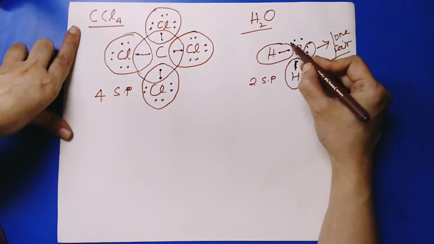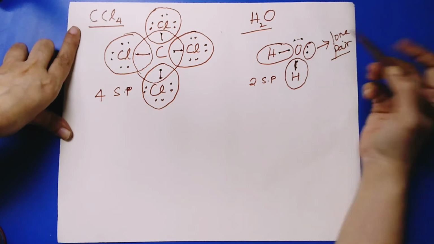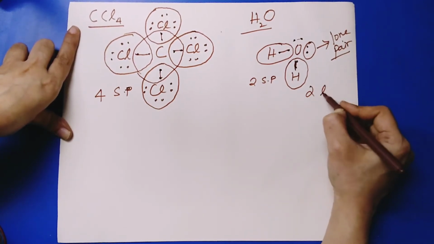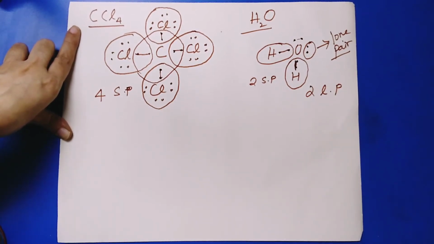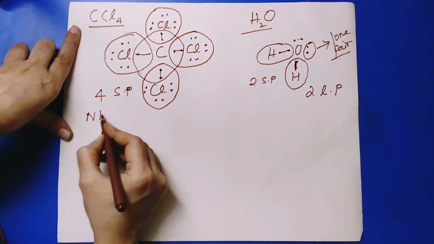And how many lone pairs of electrons are there in H2O? This is 1 pair, this is 1 pair. So there are 2 lone pairs of electrons. Okay, next one more we will take ammonia, which is NH3.